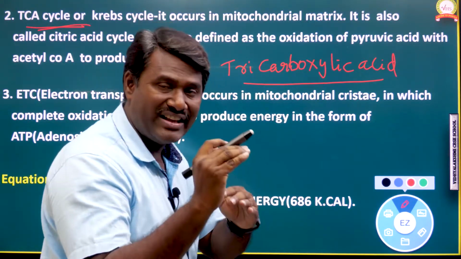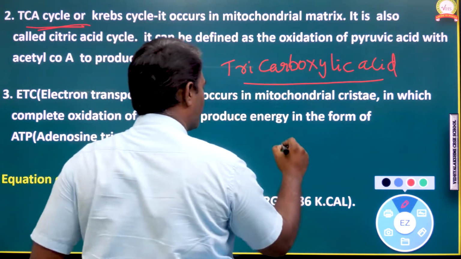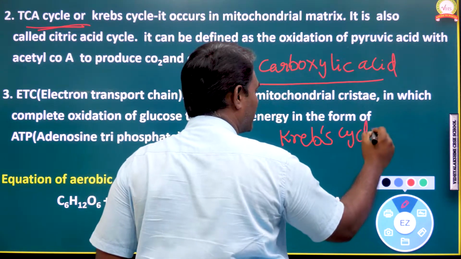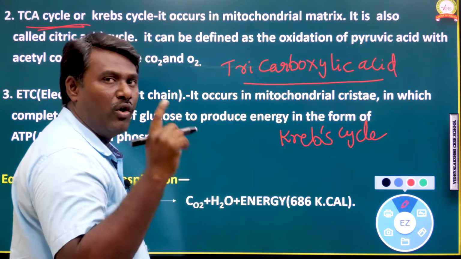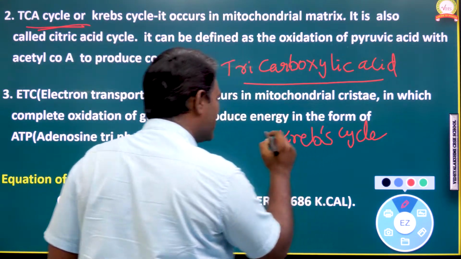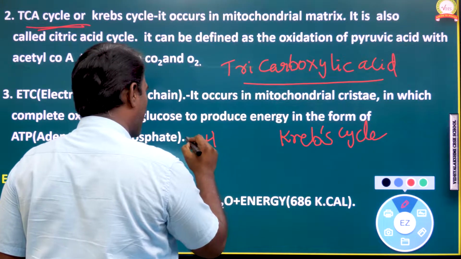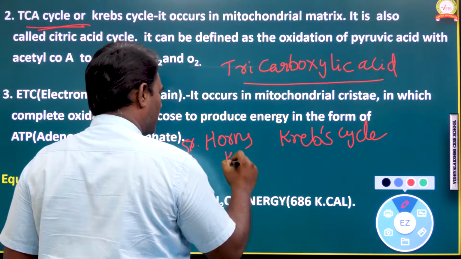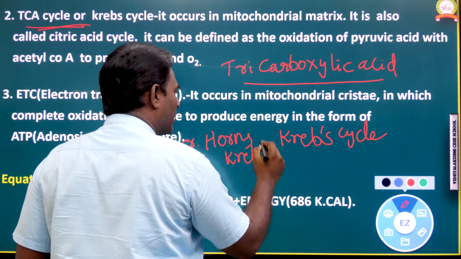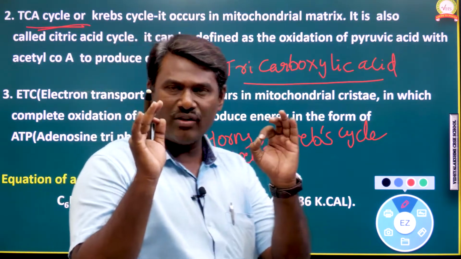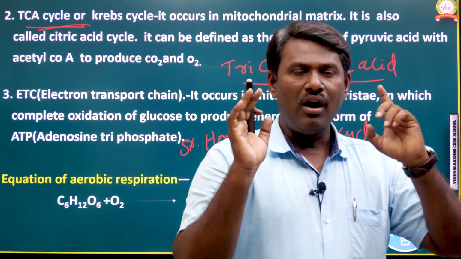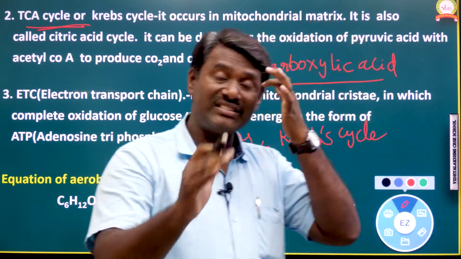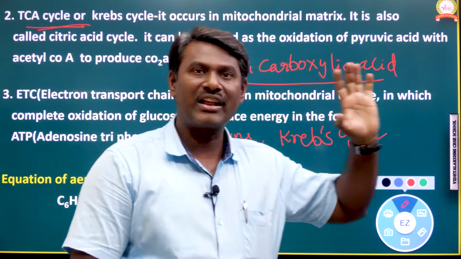The TCA cycle is also called the Krebs cycle. Why? Because it was discovered by a scientist, Sir Hans Krebs. So on behalf of the name, the TCA cycle is also called the Krebs cycle.